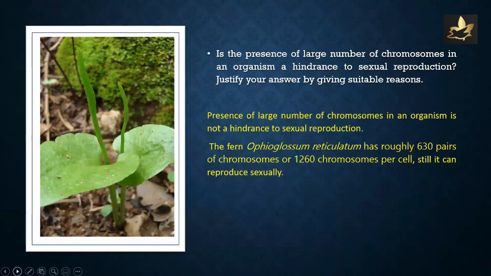Is the presence of large number of chromosomes in an organism a hindrance to sexual reproduction? Justify your answer by citing suitable example. Presence of large number of chromosomes in an organism is not a hindrance to sexual reproduction. As an example, the fern Ophioglossum reticulatum has roughly 630 pairs of chromosomes. In other words, 1,260 chromosomes per cell. That's a huge number. Still, it can reproduce sexually.